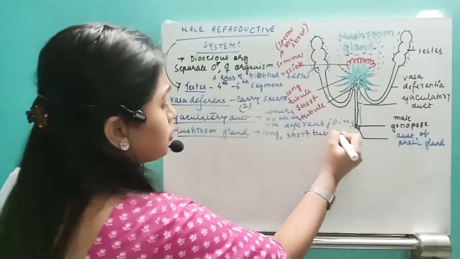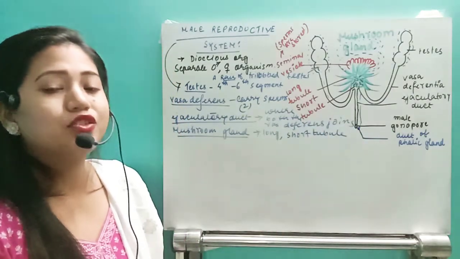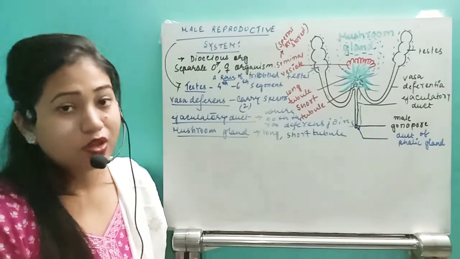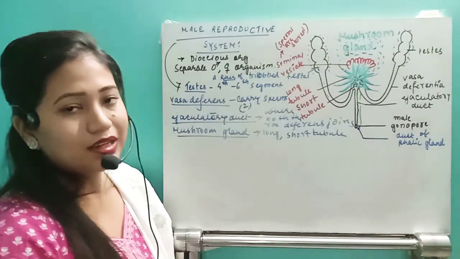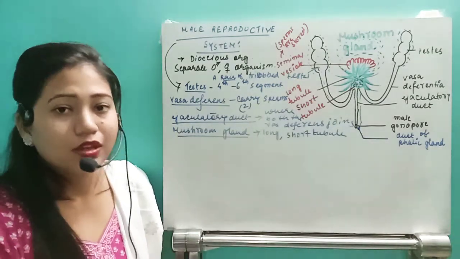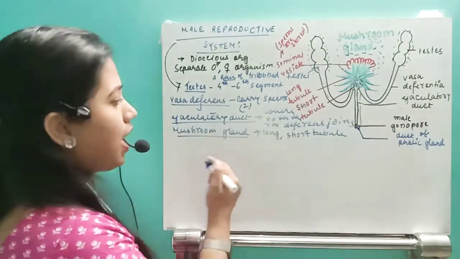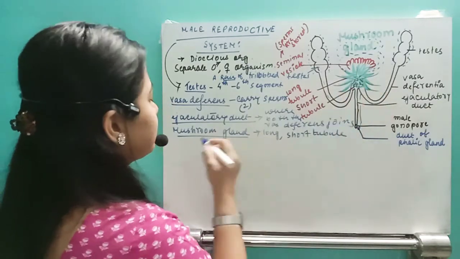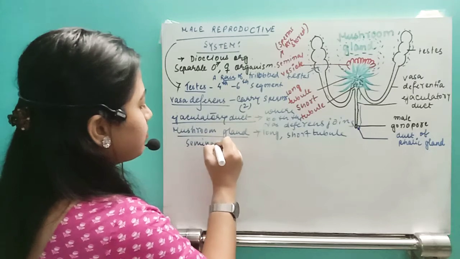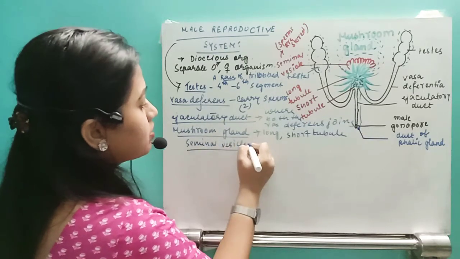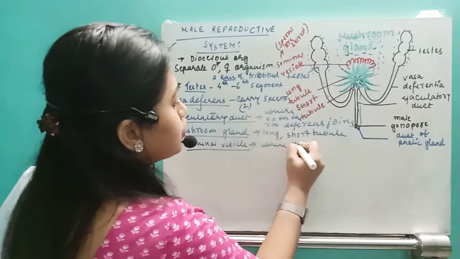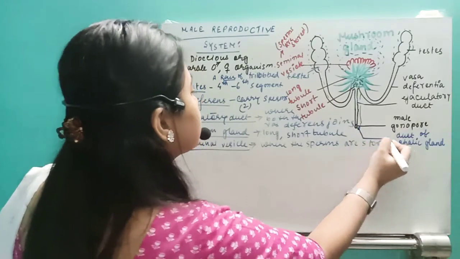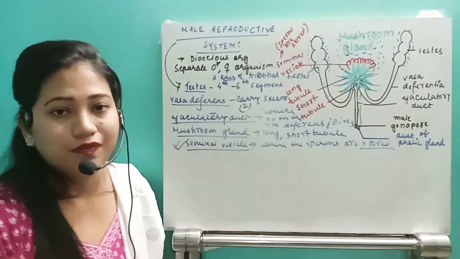What is the function of this mushroom gland? This mushroom gland secretes the nutrients so that the sperms can get nutrition. And just behind the mushroom gland there is another organ, known as the seminal vesicle. The seminal vesicle is the organ where the sperms are stored. So the sperms are stored in the seminal vesicle.